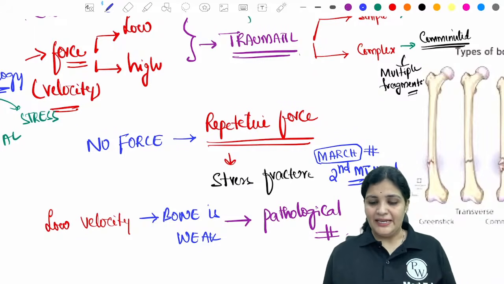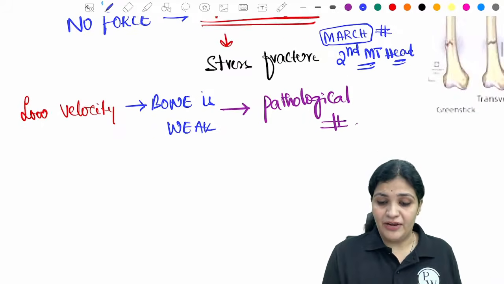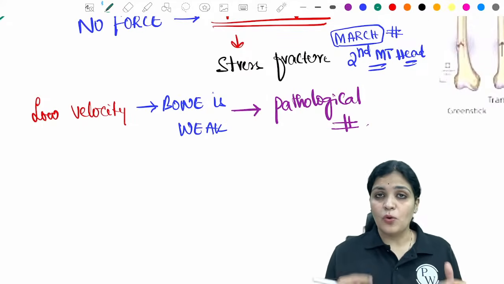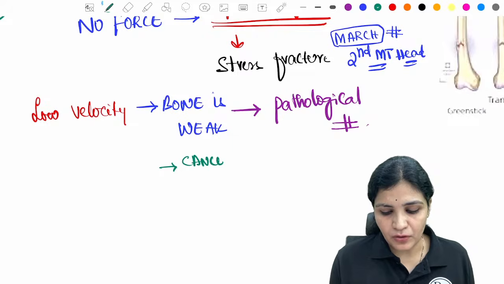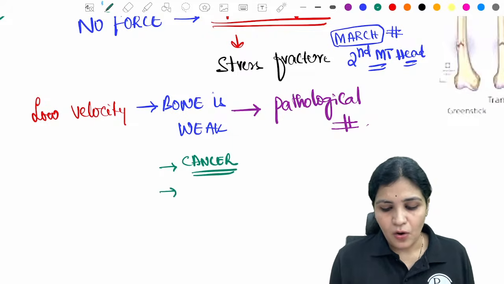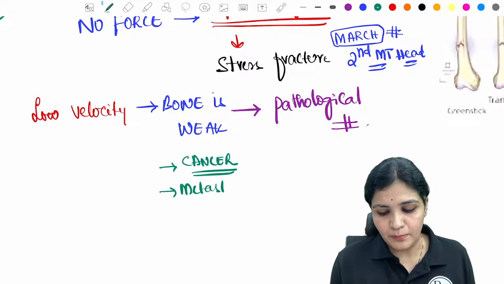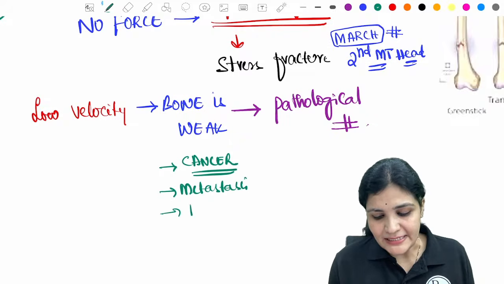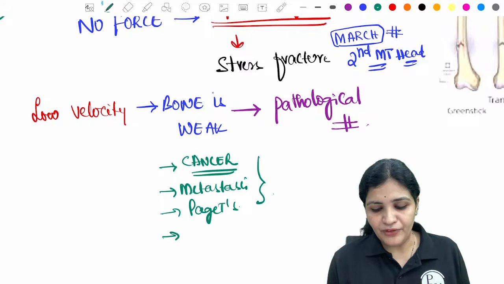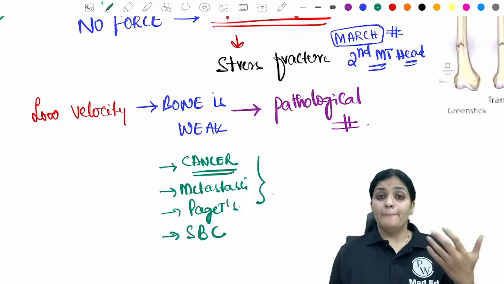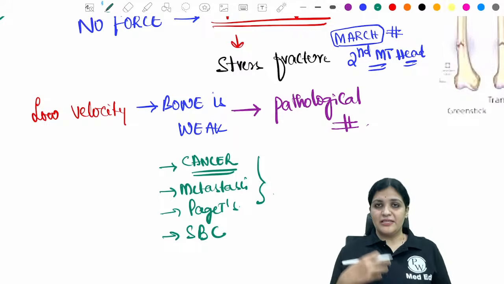Then the third variety is pathological fracture. That means the bone is already weak. For example, there is a cancer, an osteosarcoma, or there is a metastasis in the bone, or there is Paget's disease in the bone, right? All this will weaken the bone, or there is a simple bone cyst already in the bone.